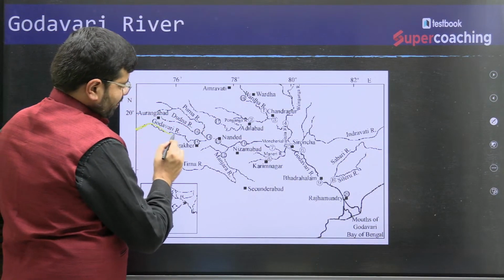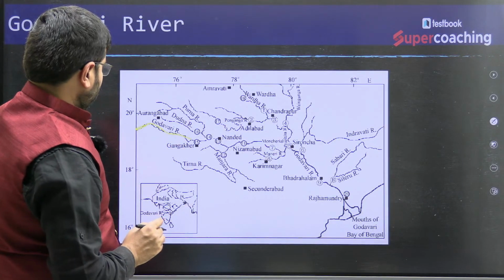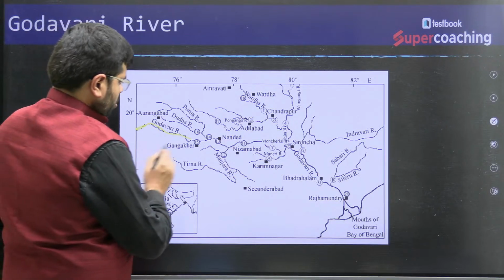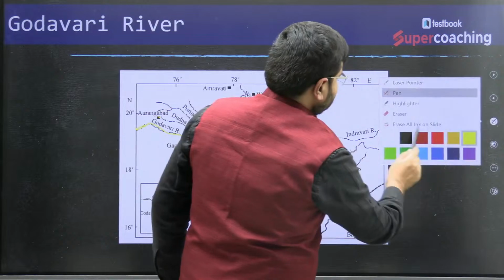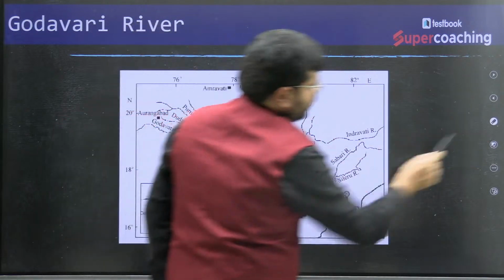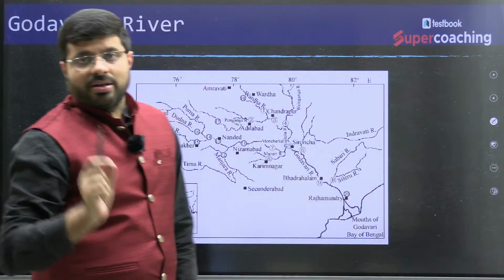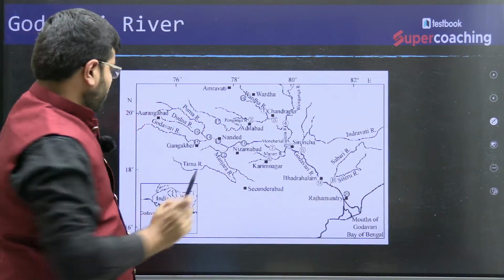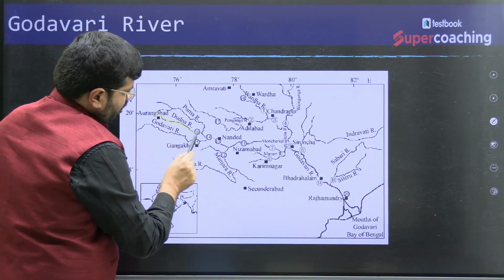Then as it travels like this, let me show you. This is the main river. So what we are trying to understand is about the river systems and the tributaries. If you talk about the main river Godavari, you can see here it originates like this.